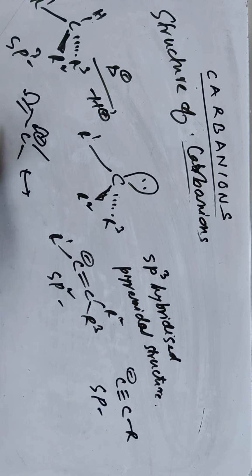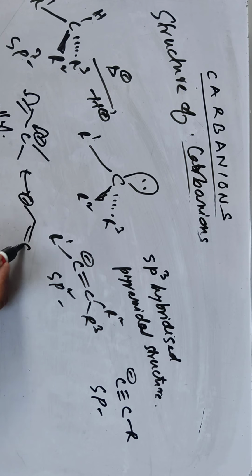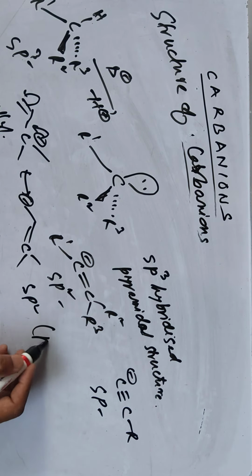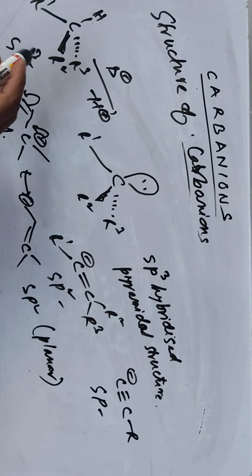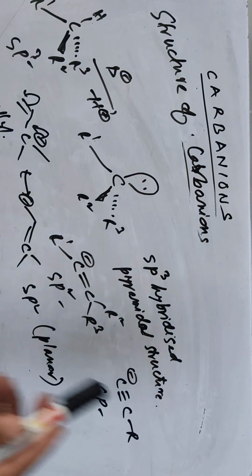So you can have these two vinyl. This is an allylic system, an allylic carbanion. They can have negative charge here. So they are all sp2. Allylic is sp2 hybridized and planar. But generally carbanions are sp3 pyramidal structures.